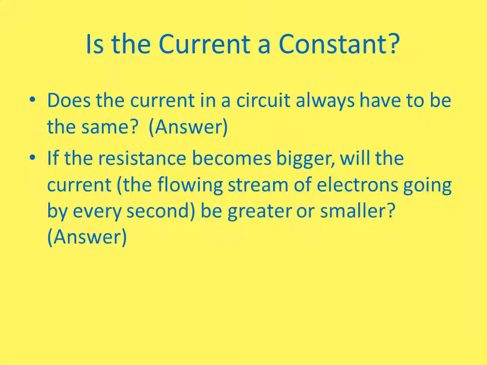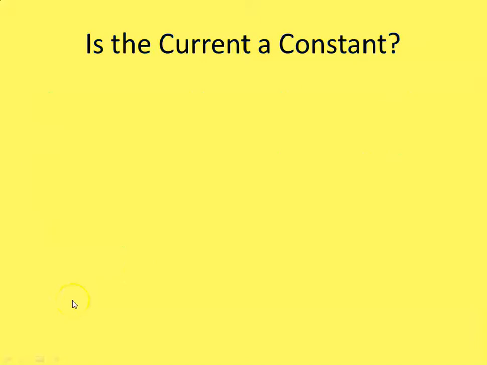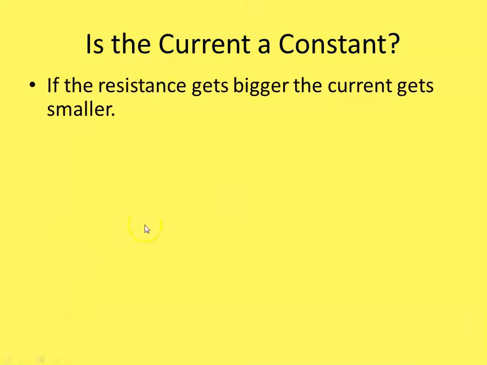So if the resistance becomes bigger, well, the current, the flowing stream of electrons going by or through that location every second, should it get greater or smaller? Should the current go up or down if the resistance gets bigger, the total resistance of the whole circuit? Well, resistance means how much it resists electricity. So if the resistance goes up, it should be harder for the electricity to pass around, and so the current goes down.